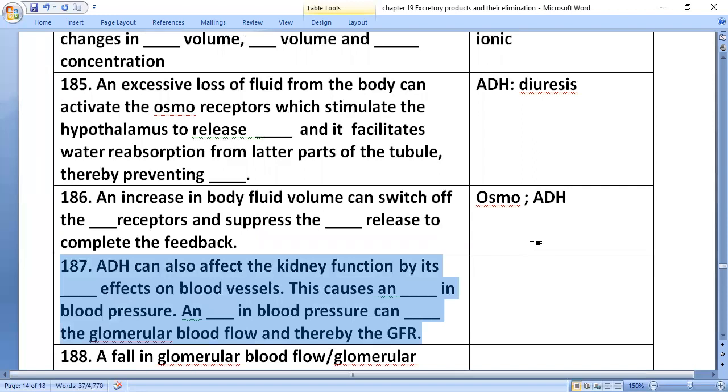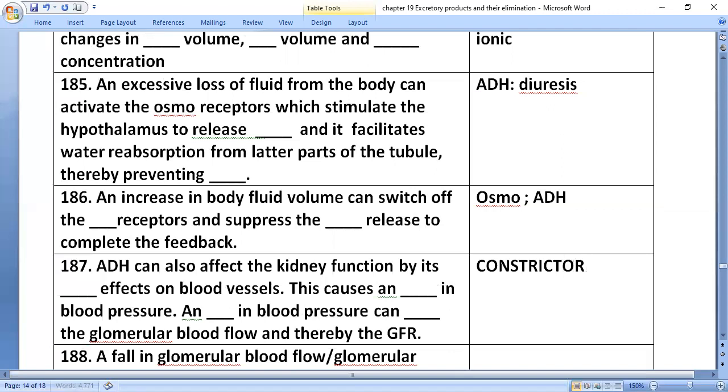ADH can also affect the kidney function by its constrictory effects. This causes an increase in blood pressure.